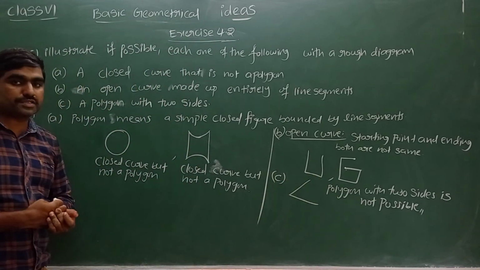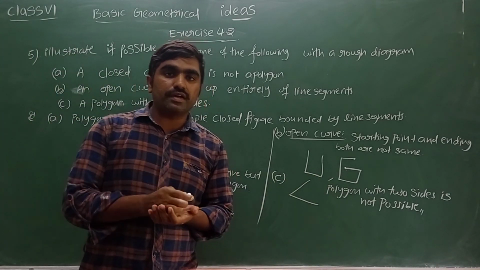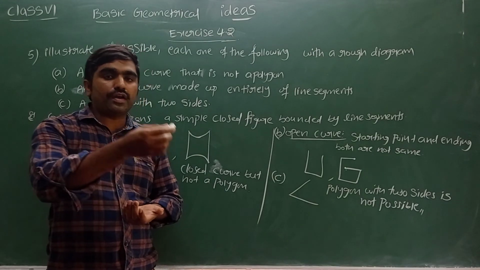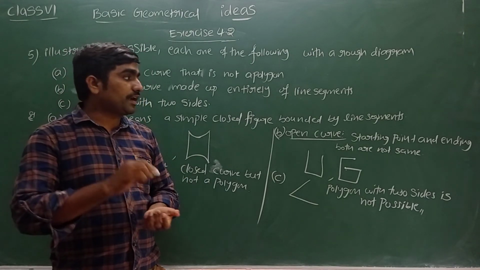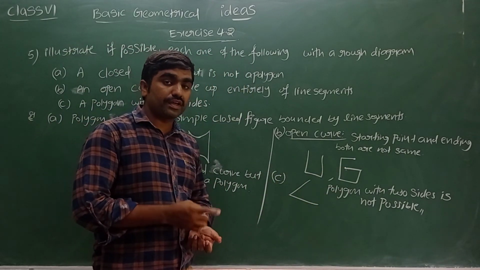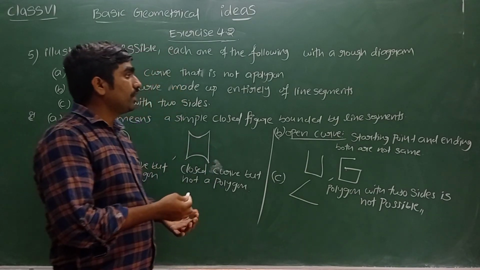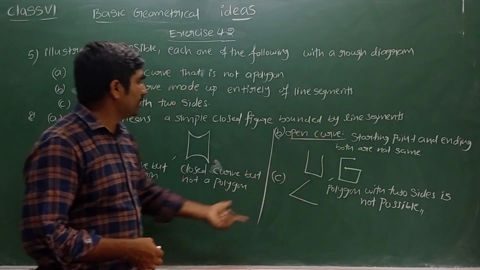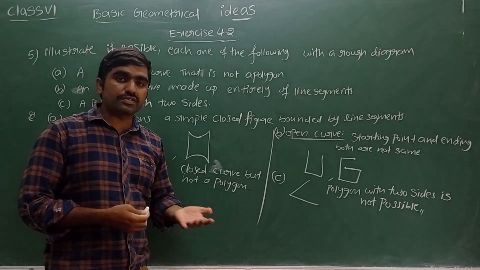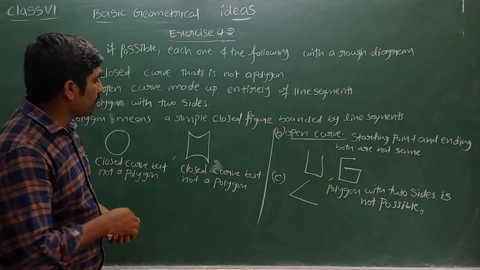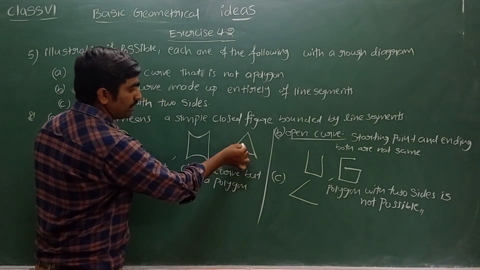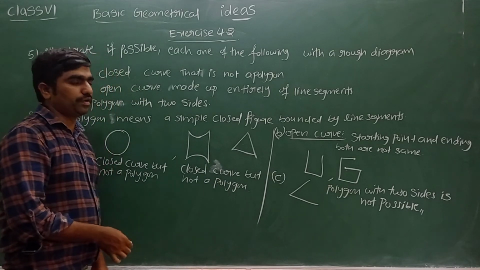Hope you understood what is meant by curve. A curve is a figure drawn without lifting the pencil or chalk. If the starting point and ending point are the same, it is closed. If they are different, it is an open curve. If the curve does not cross itself, it is called a simple closed curve. If the simple closed curve is formed by line segments, it is called a polygon. If the polygon has three sides, it is called a triangle. Four sides, quadrilateral. If you draw a polygon on the plane, it divides the plane into three parts: interior, exterior, and boundary.